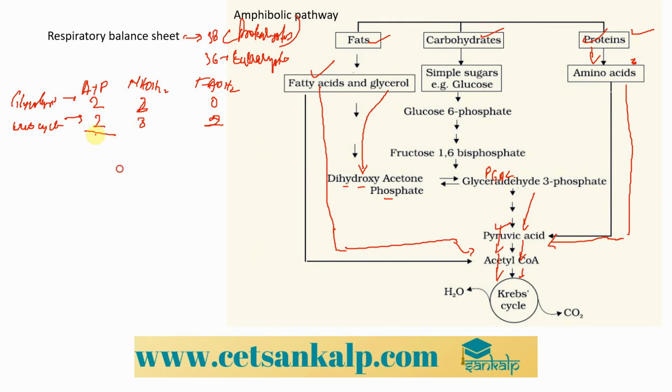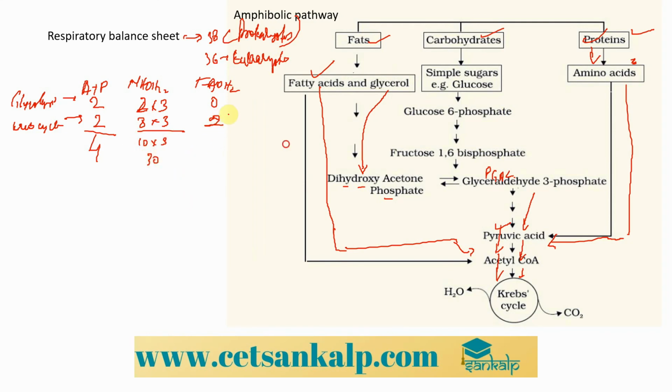If you add, we get directly 4 ATP, and we know that a single NADH2 has the energy potential of generating 3 ATPs. So we multiply by 3, so 10 into 3, it is 30 over here.